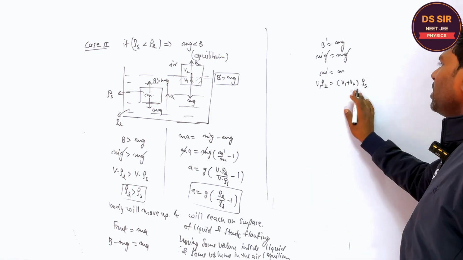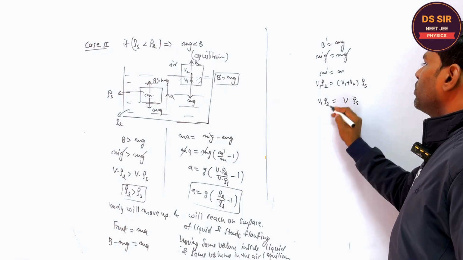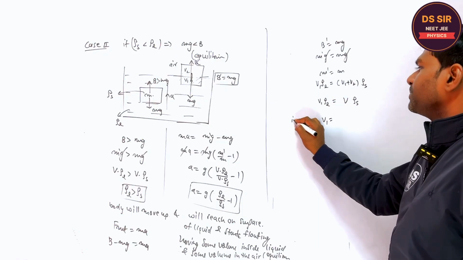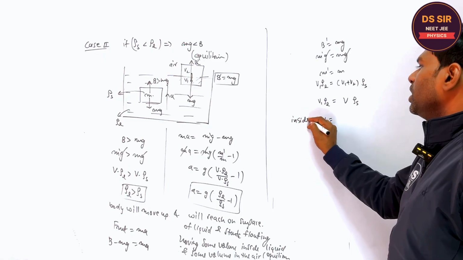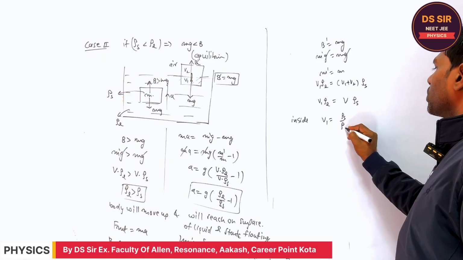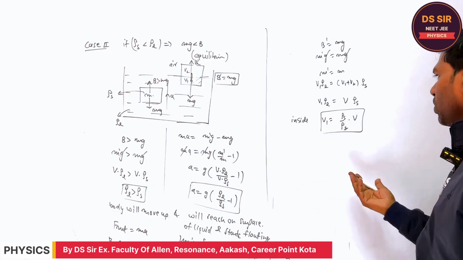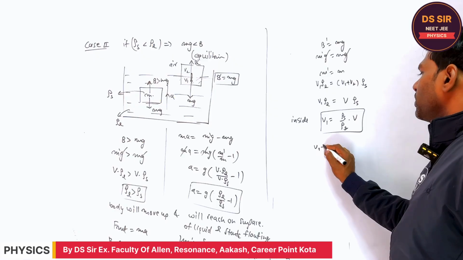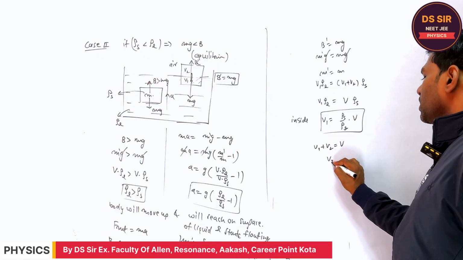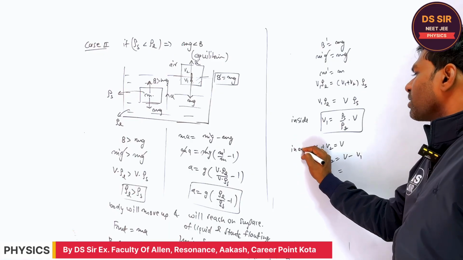So in this way, if you write the total volume V, the V1 inside the liquid is equal to rho solid upon rho liquid into the total volume. Fine. And if you want to find V2, V1 plus V2 is equal to V, so V2 is equal to V minus V1. This is in air.